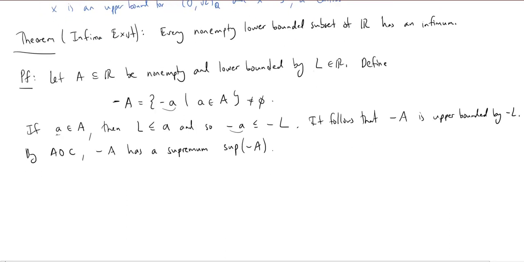So again, I have this element little a and we now know that if I take negative a, that this has to be less than or equal to the least upper bound for the set negative A, right? So it's less than or equal to the supremum of negative A. And of course, we already know that the supremum is the least of the upper bounds, so it has to be less than or equal to any other upper bound, including negative L.